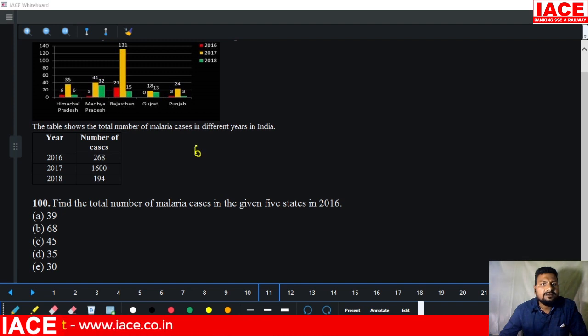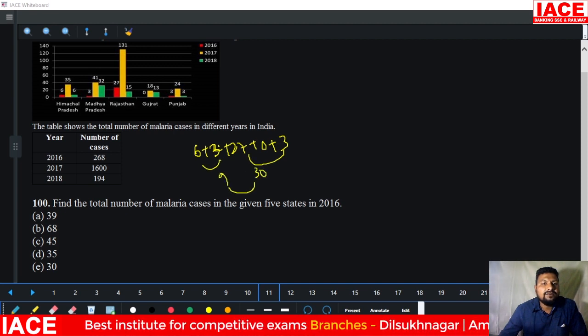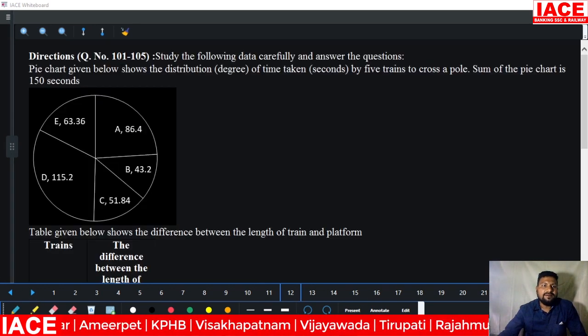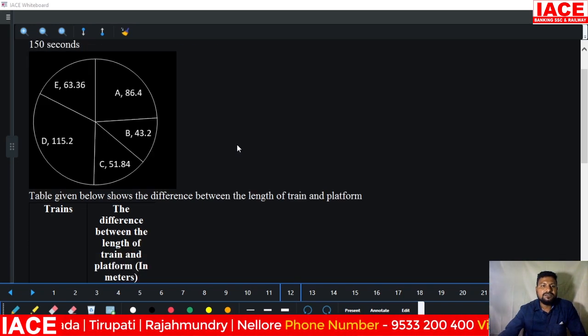So 6 plus 3 plus 27 plus 0 plus 3. This is added, it is 30, and 6 plus 3 is 9. Overall it is 39. Then 39 means option A is correct.